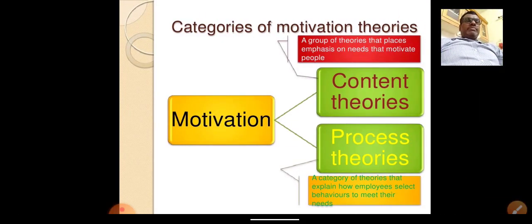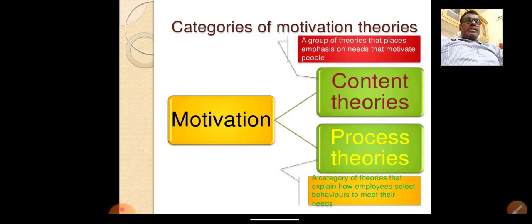So previous time I gave two theories of motivation. One is a content theory, the second one is a process theory. Known to everyone, motivation is an internal force which influences an employee to reach the organization targets. In the previous class, there are two theories of motivation, one is content, another is process.